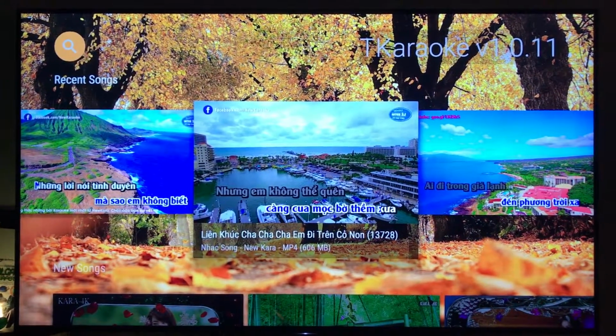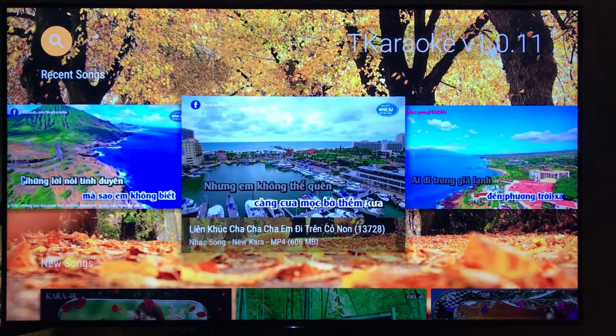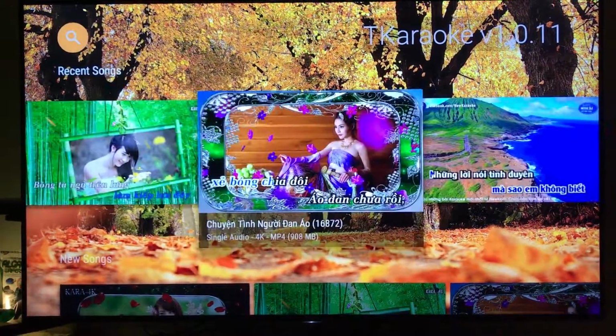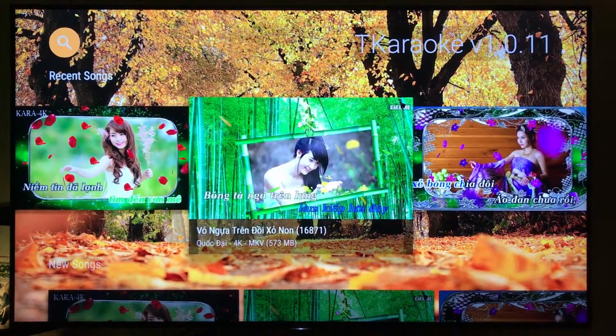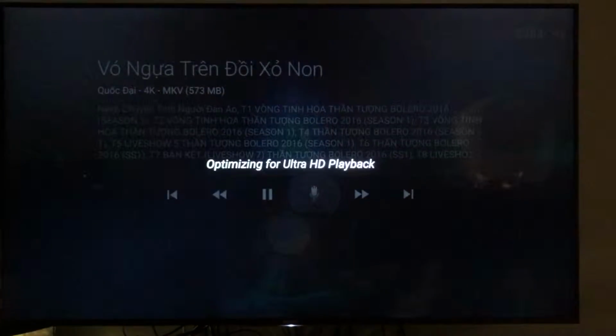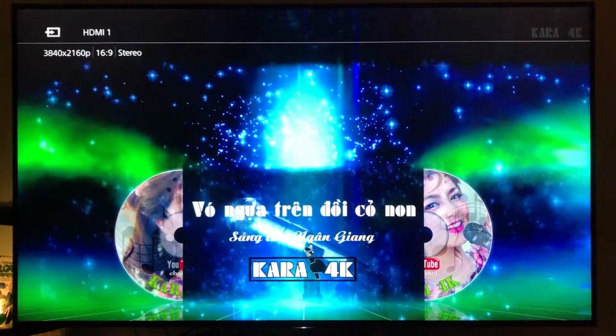Then you end up switching a lot. So I made a decision to keep the screen at 1080p, but when you play a 4K song, it will automatically switch to 4K mode. You can see it say optimizing for Ultra HD display, and it takes a second or two, and then it automatically switches to 4K.